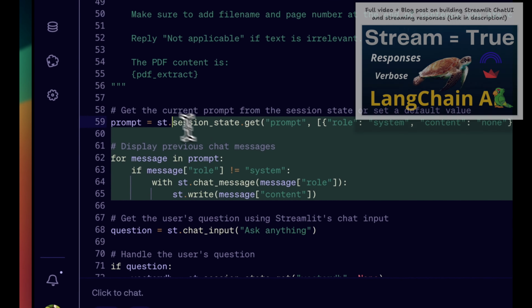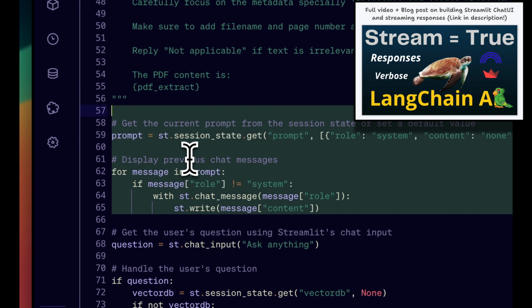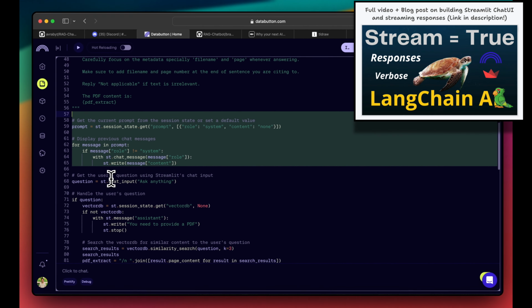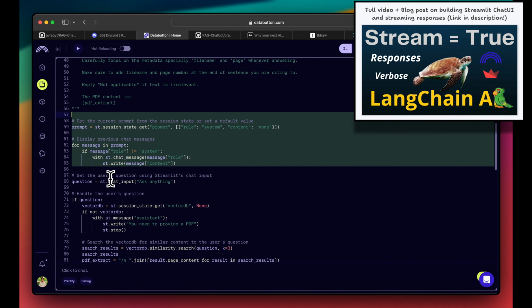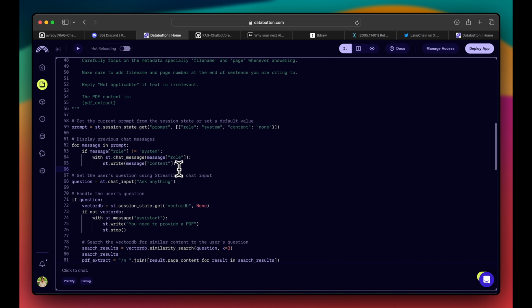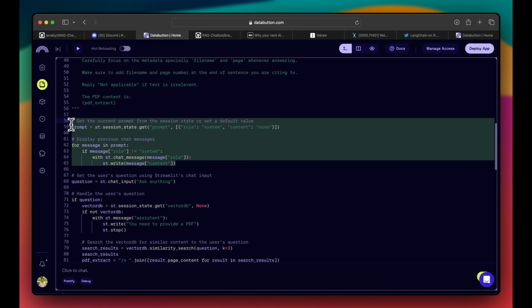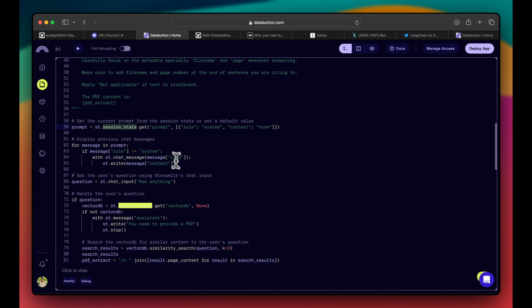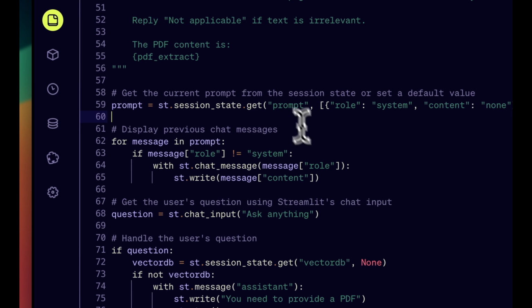And then there are a few things about Streamlit chat elements, which I discuss in my other videos as well. I won't go into that much, but it's all about appending and creating a chatbot style format, a chat UI. That's why I'm using this for loop to dump every time, and session state is to store each and every prompt and answer. That's how it is stored every time, so that it gives chat-like elements.